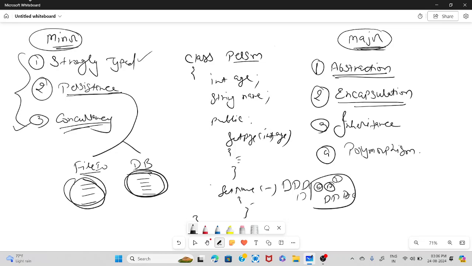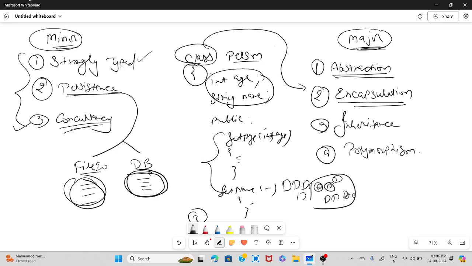Now what I have done is, I have the data, I have the functionalities, and I have put all these things inside an opening bracket and closing bracket, which is nothing but my class. So class is basically an example of encapsulation. Creating a class means that you are encapsulating the data and functionalities. I am putting my data and my functions into a single unit, a class, and that is what encapsulation is.